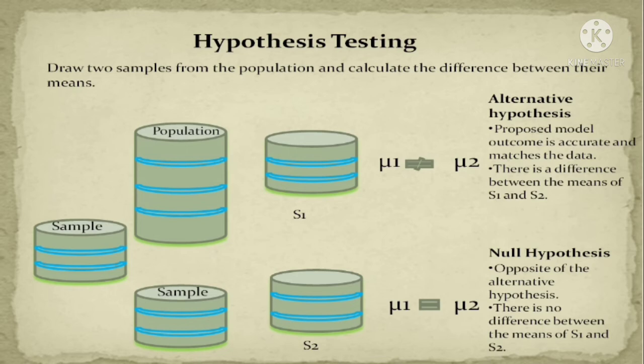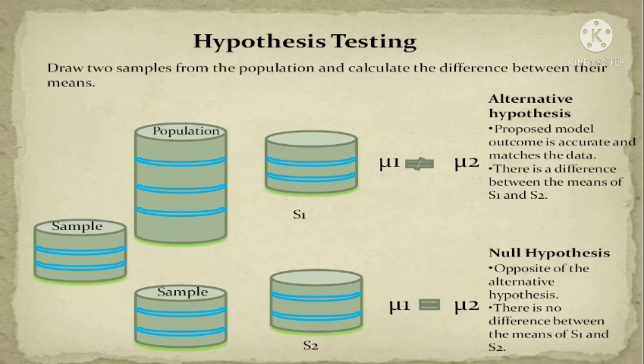The second is the null hypothesis. In the null hypothesis, whatever output we are getting from the proposed model is the same as the output we are getting from the existing model that is running in our organization or in some company. The meaning comes from null: if there is no difference between these two models, the existing model and the proposed model, then we can say this is the null model. If both are the same, there is no use in changing our existing model.